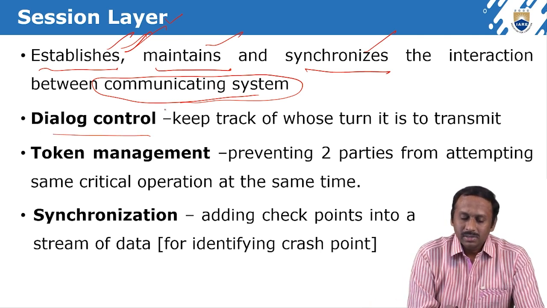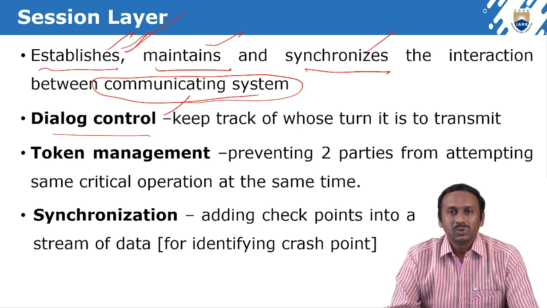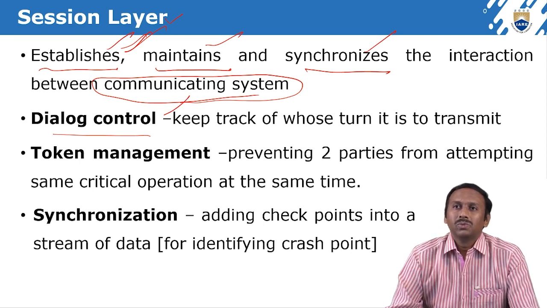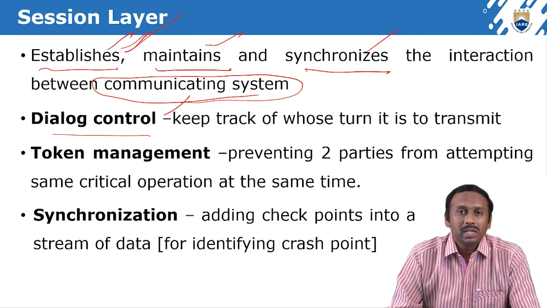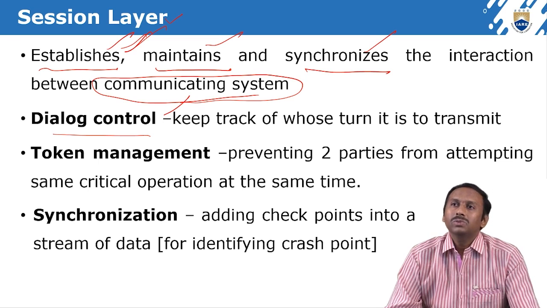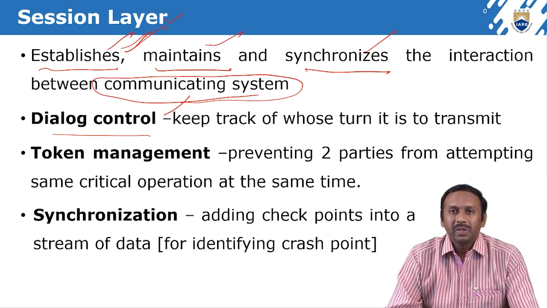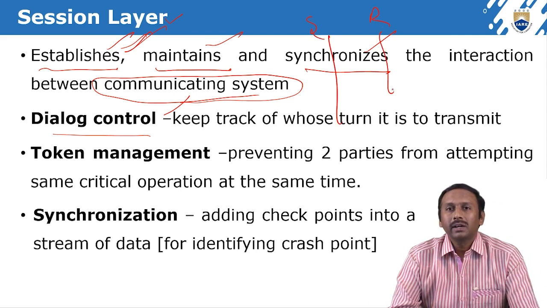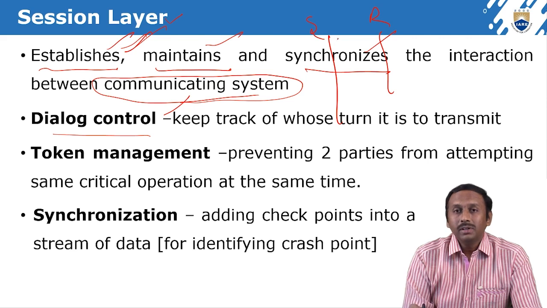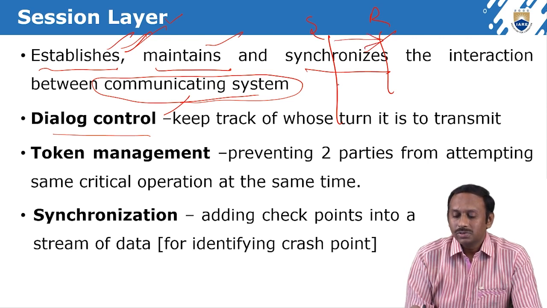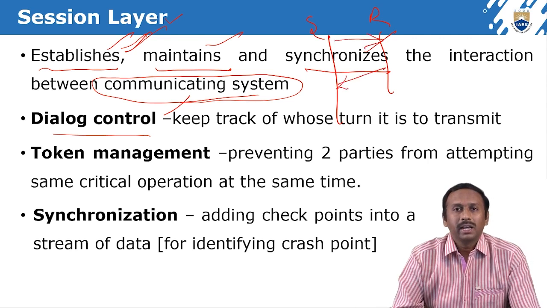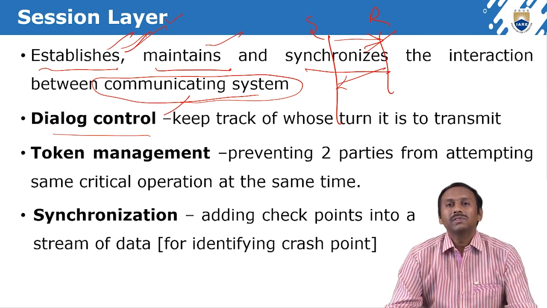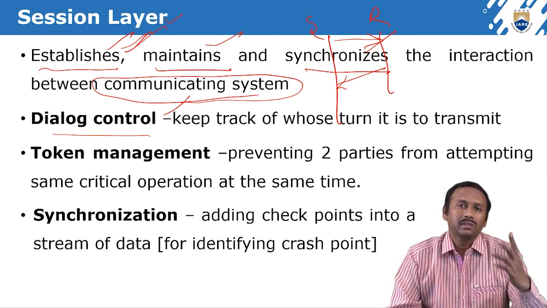The next one is dialogue control. What is dialogue control? Its responsibility is to keep track of whose turn it is to transmit. There are a sender and a receiver, and during data transmission, which one needs to send first and which one needs to send next is taken care of by the session layer.